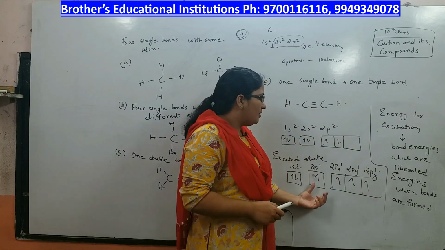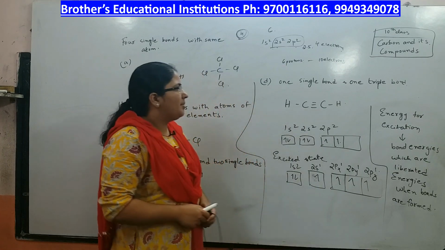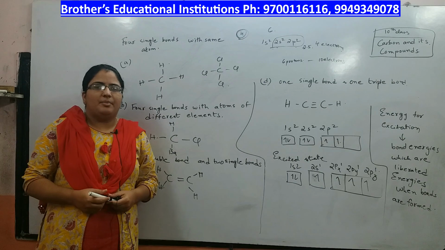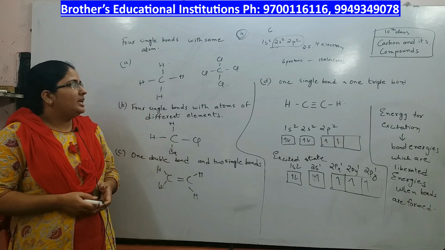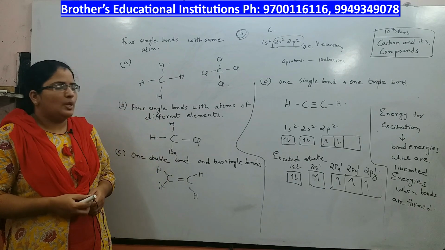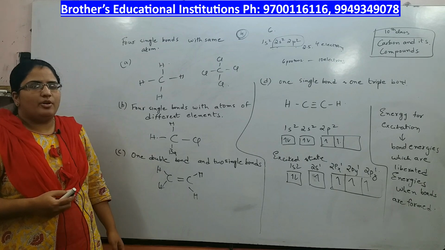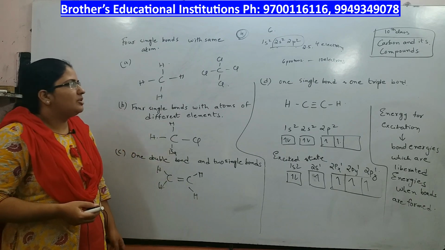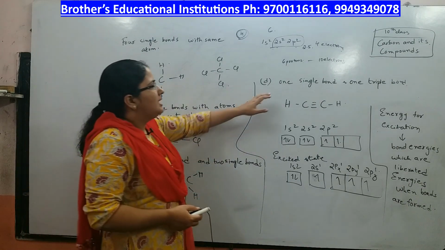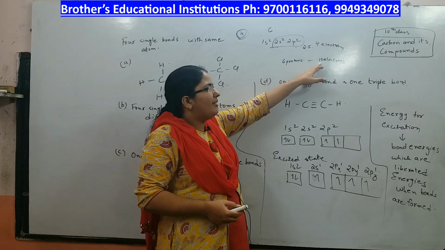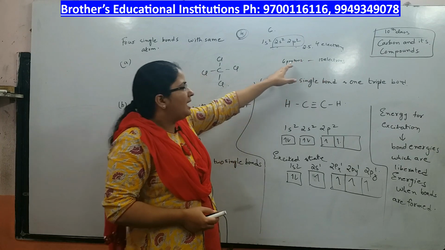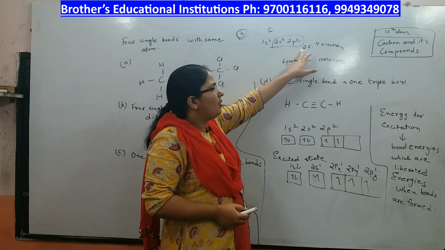Okay, that is about carbon. This is the introduction of the carbon atom. Let me repeat once again. Why does the carbon atom not gain 4 electrons, or lose 4 electrons? That is because if it gains 4 electrons, 6 protons need to hold on to 10 electrons, which is not possible, and carbon's electronegativity is only 2.5.